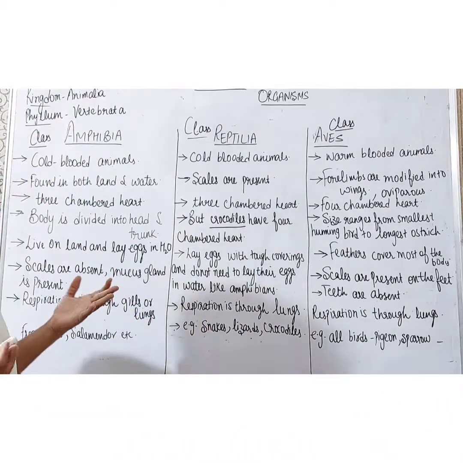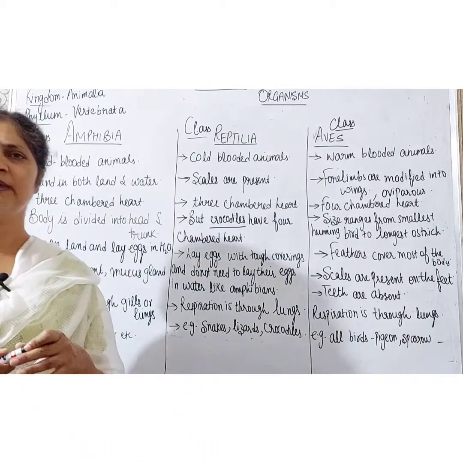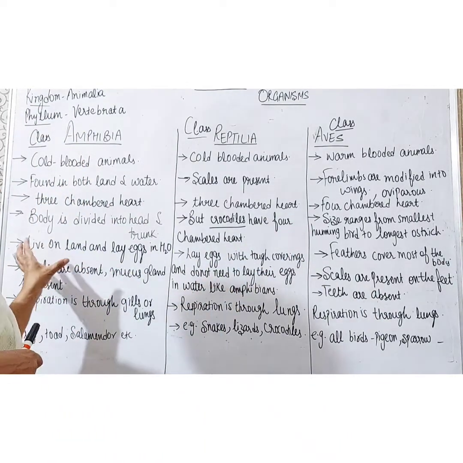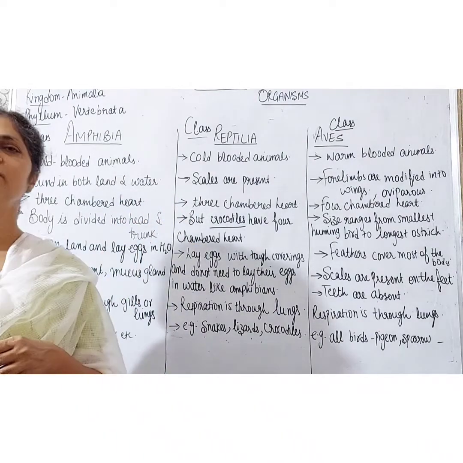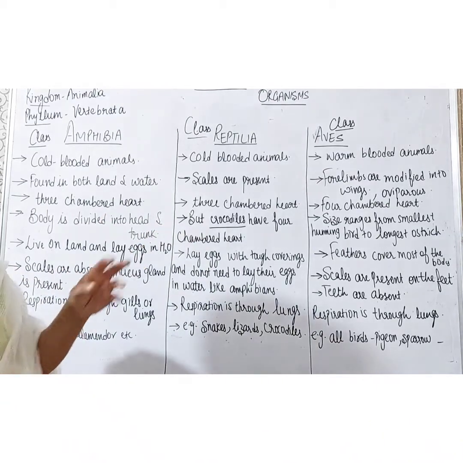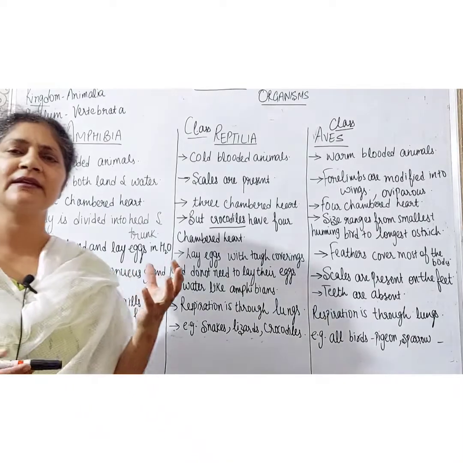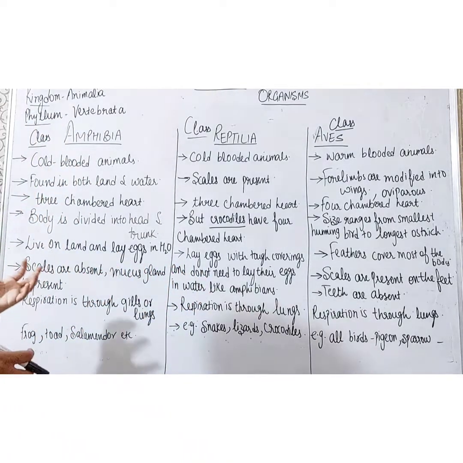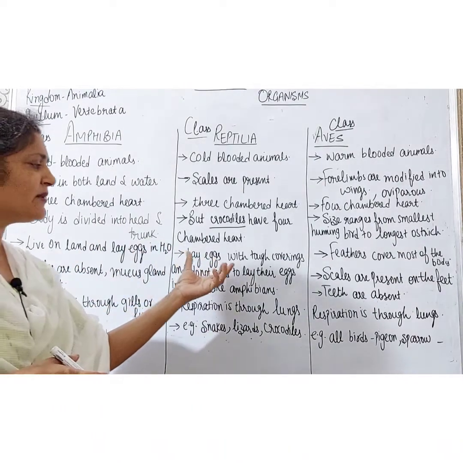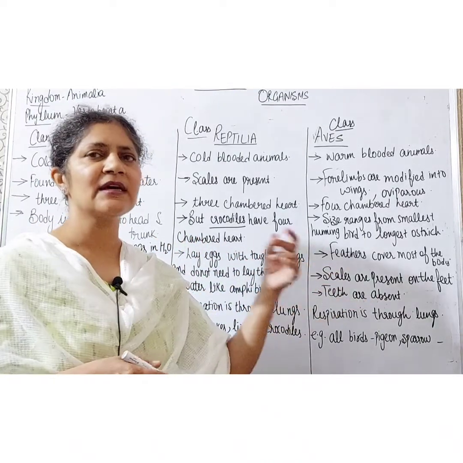Right students, I repeat, Amphibia are cold-blooded animals and Reptilia are also cold-blooded animals, but the Aves are warm-blooded animals. Amphibians and Reptilia have a three-chambered heart, but in Reptilia crocodiles have a four-chambered heart, and in Aves the heart is four-chambered, with two auricles and two ventricles. Amphibians live both on land and in water, but Reptilia remain on land only, and Aves include all the birds.